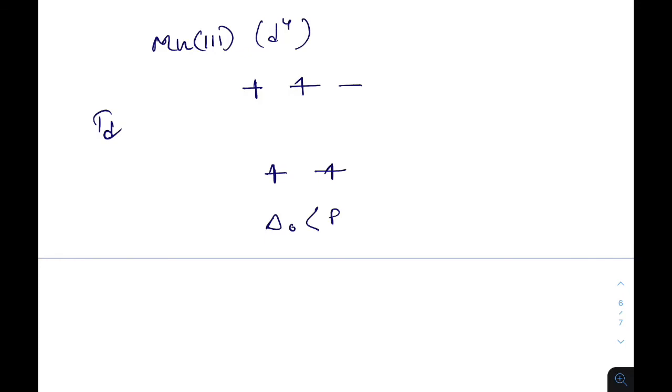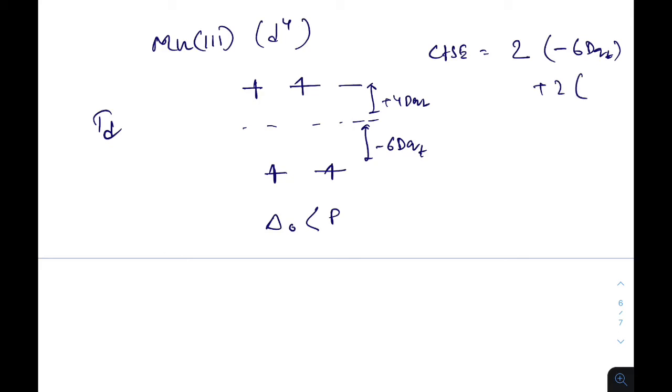And if you calculate the CFSE, there will be 2 electrons in the ground state, minus 6 Dq t, plus 2 electrons in the excited state, plus 4 Dq t, overall minus 4 Dq t.